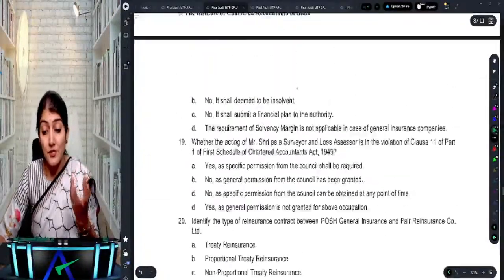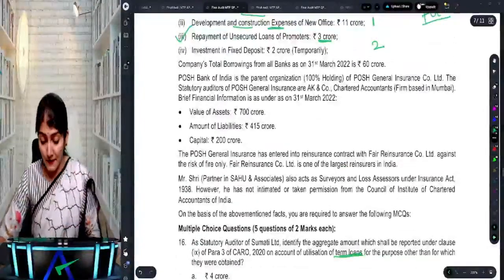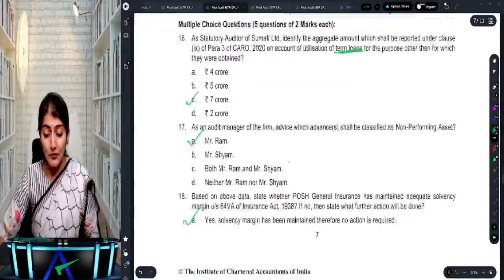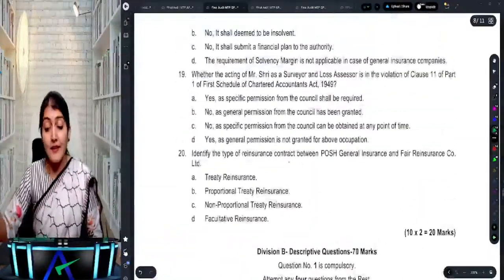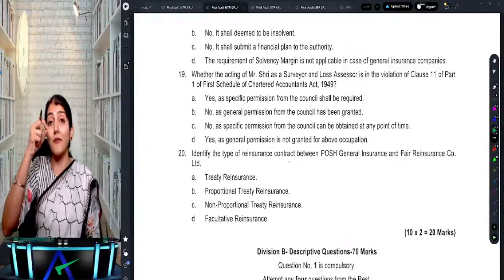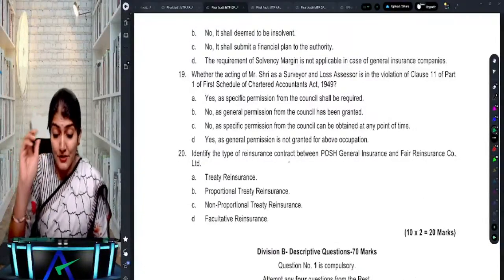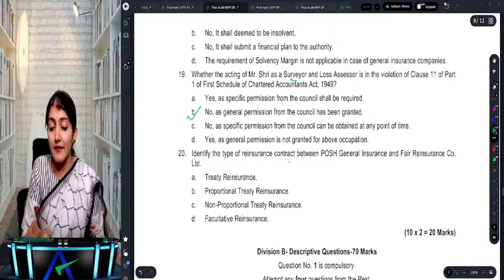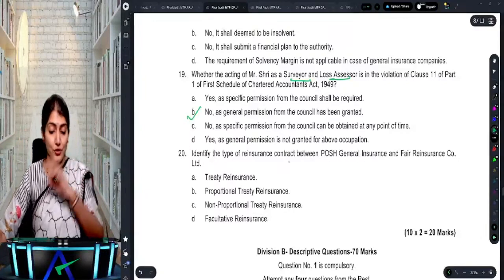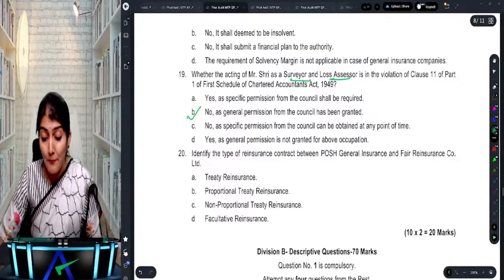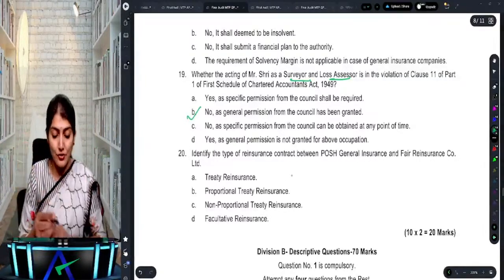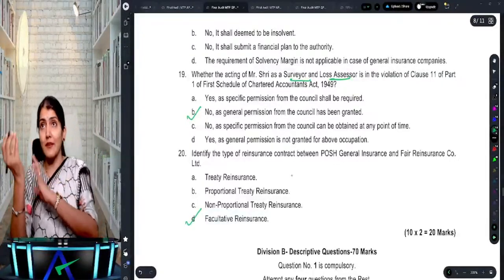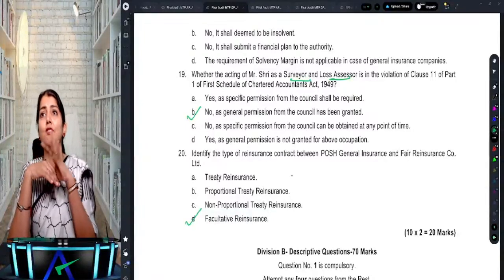Okay. Then Mr. Shri is acting as a surveyor and a loss assessor, right? He has not taken any permission of the institute for the same. So acting as a surveyor and loss assessor has been covered under the list of the general permission. So what does it say? No, as the general permission from the council has been granted for acting as the surveyor and the loss assessor under the Insurance Act. And identify the type of reinsurance contract. So the type of reinsurance contract entered into over there is the facultative reinsurance, right? It is regarding the facultative reinsurance.